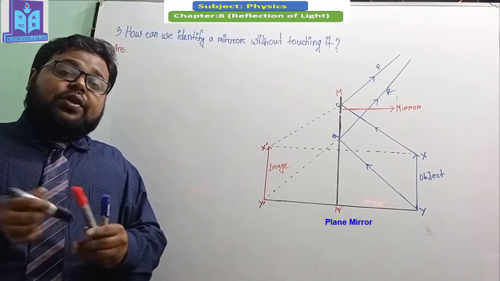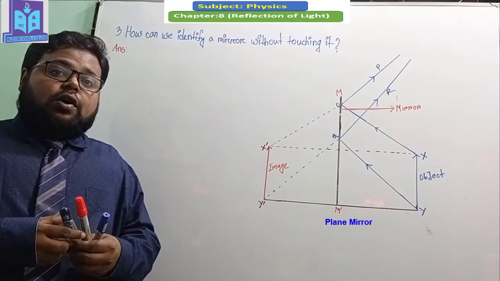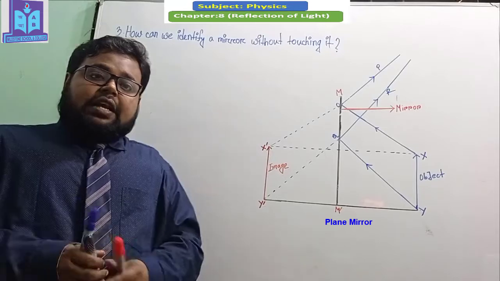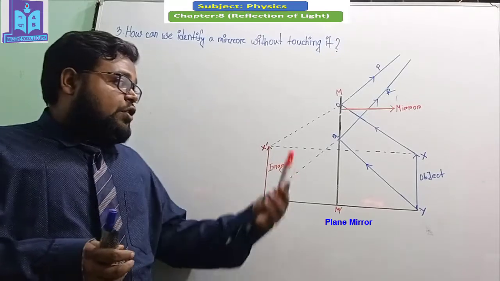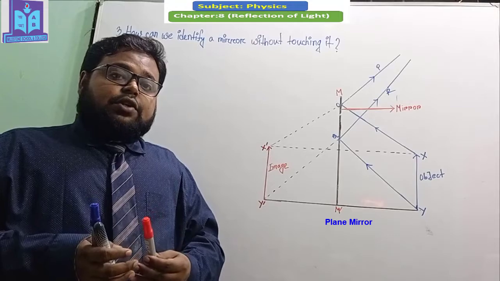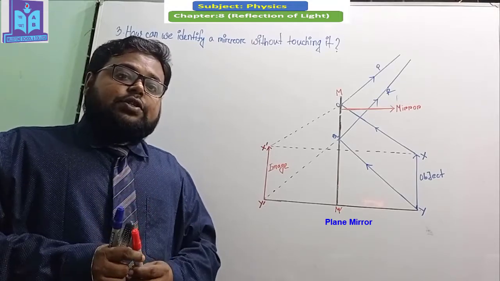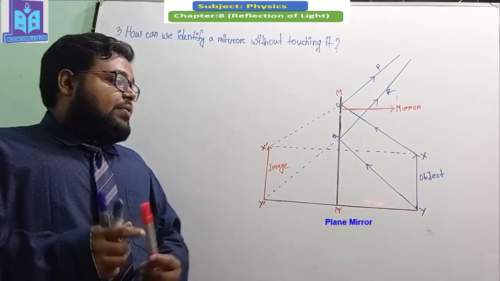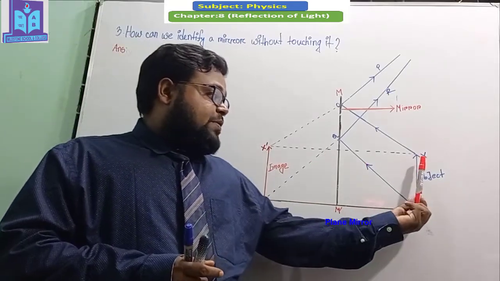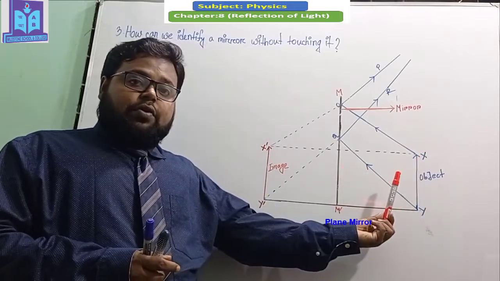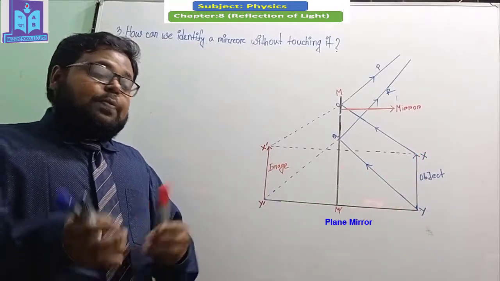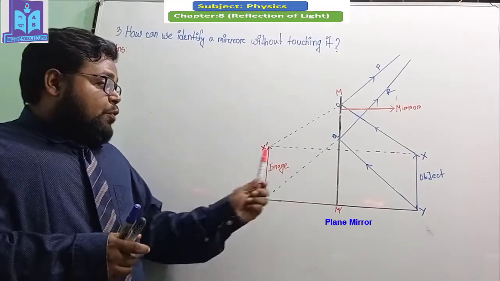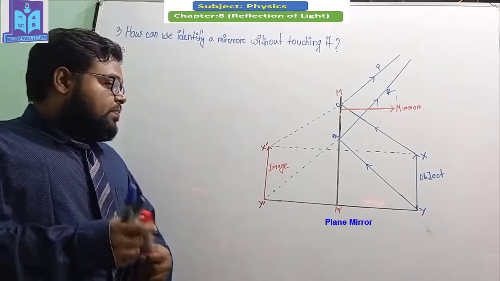So dear student, without touching any mirror, I have to find out what type of mirror it is. Okay? If we place any object in front of the mirror and then analyze the properties of the image, we can easily identify which type of mirror it is. So here you can see that if we place any object XY in front of the mirror, then the image will be created behind the mirror.